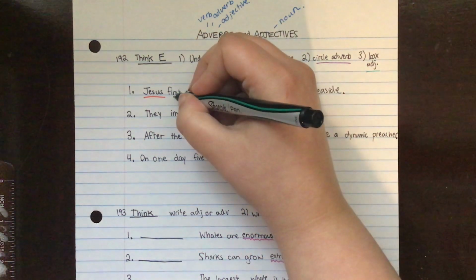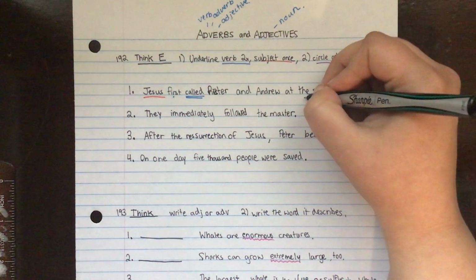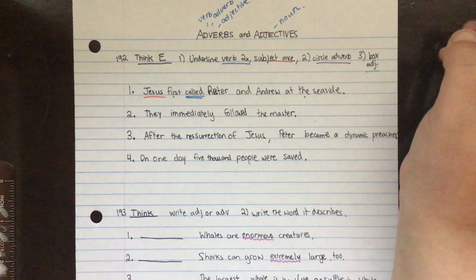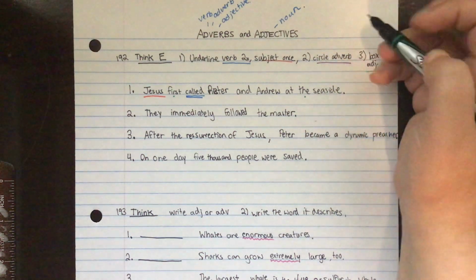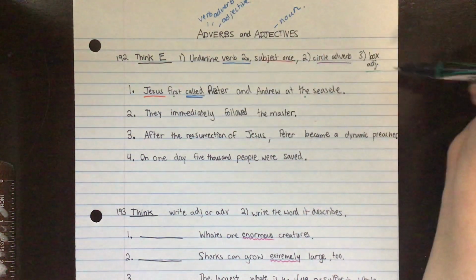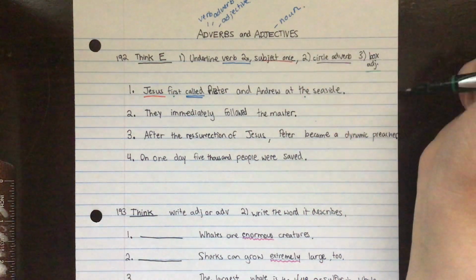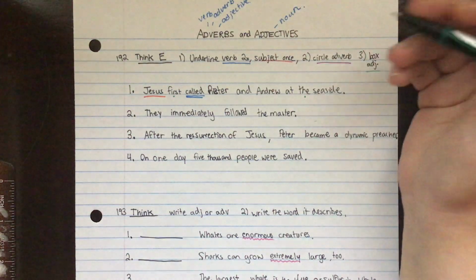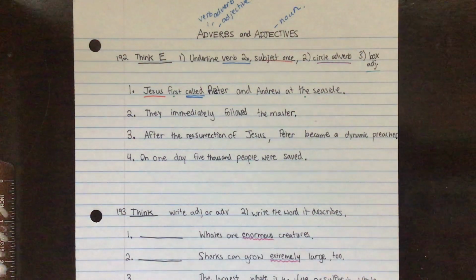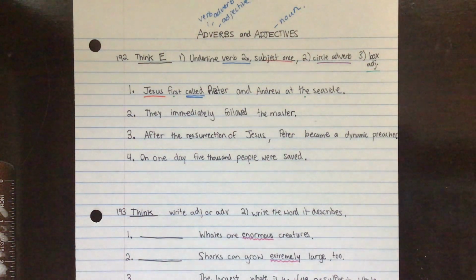Well, first is describing something. The, any sort of article, is also a describing word there. And are there any more describing words? I don't see them. At isn't describing anything, and isn't describing anything, and Peter and Andrew, that's not describing anything either. So there we go. There's our 2 describing words. Now let's figure out if they are adjectives or adverbs.